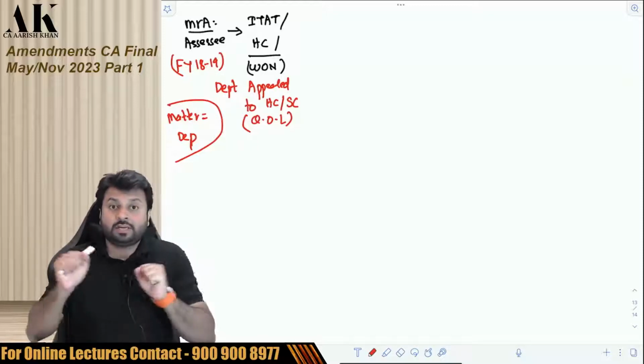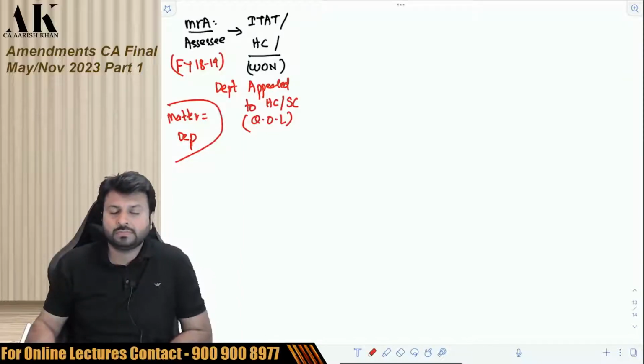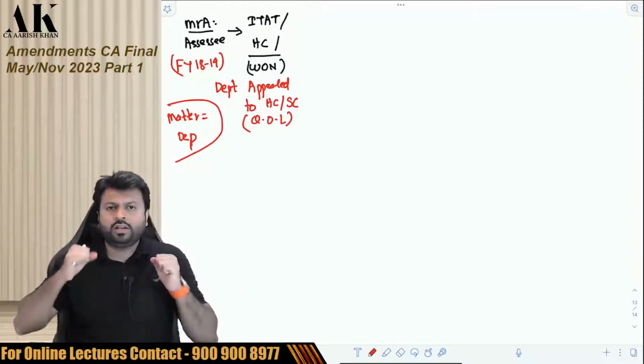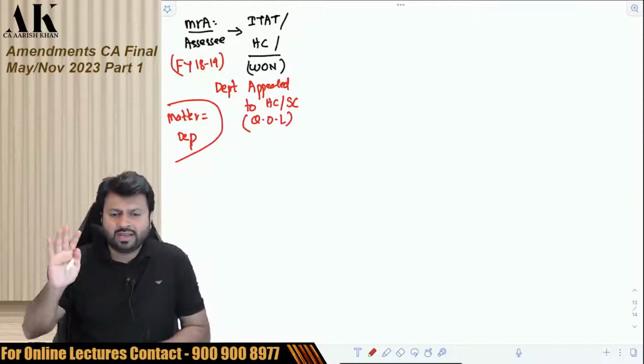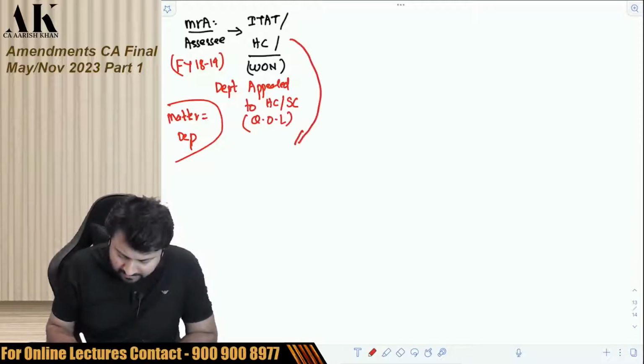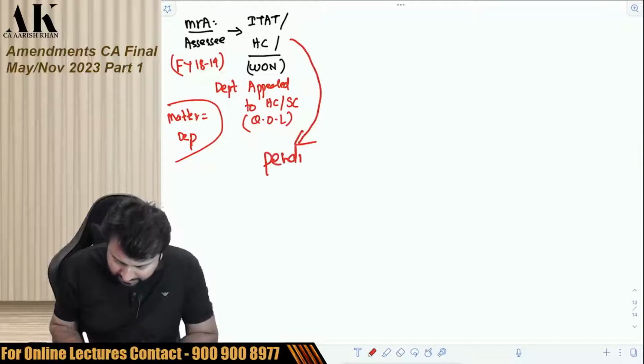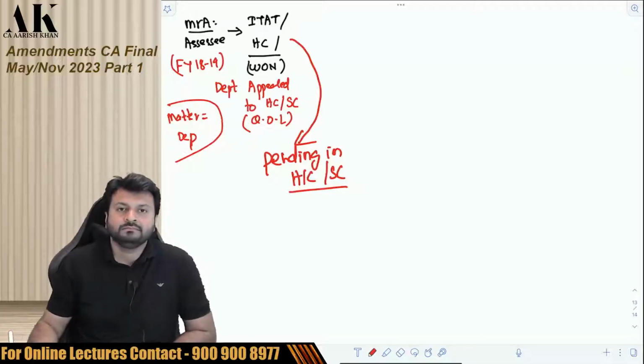So the department is aggrieved. They filed a case in High Court. Or he has won the case in High Court, so the department is aggrieved and they filed a case in Supreme Court. And the matter for this year is pending in High Court or Supreme Court, as the case may be.